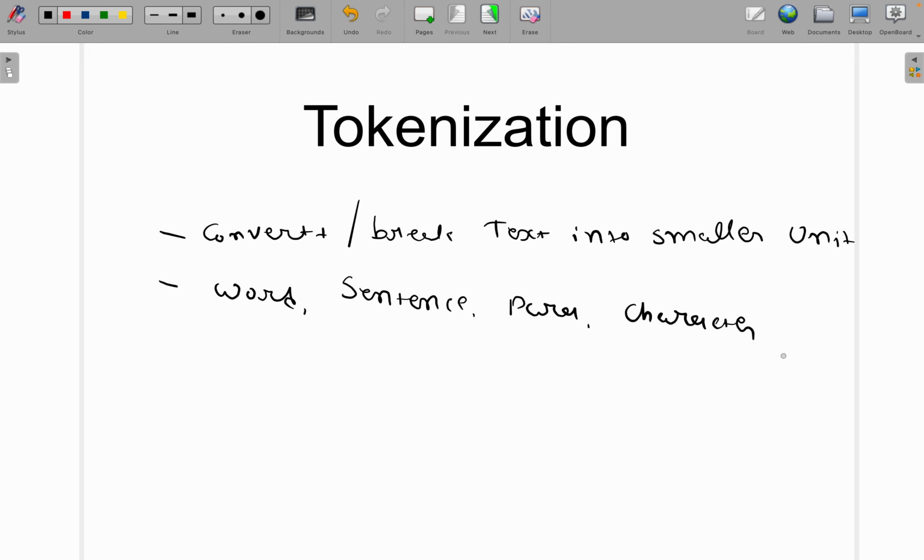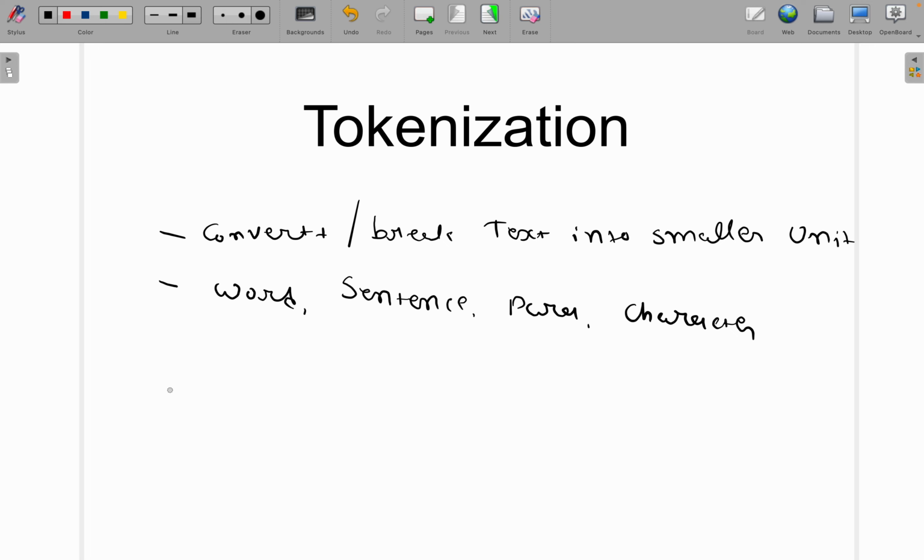By these tokens, we can convert a large amount of text, or you can say a continuous stream of text, into manageable chunks. Let's say you are dealing with some larger PDFs, with 3 to 4 paragraphs on one page, and you need to process that. Instead of processing the whole text at a time, you can process each paragraph or each sentence at a time. It will make it very manageable. So this is how tokenization works.